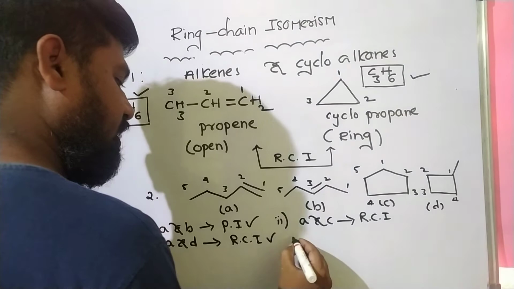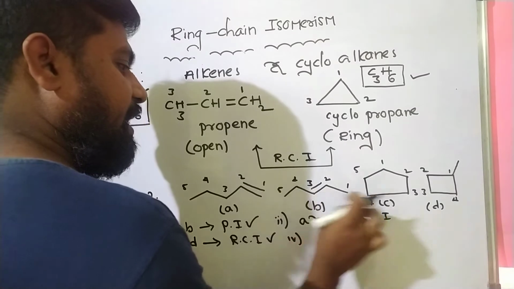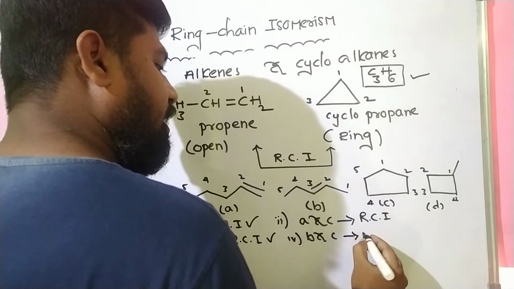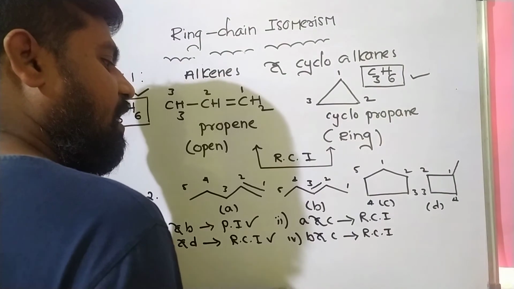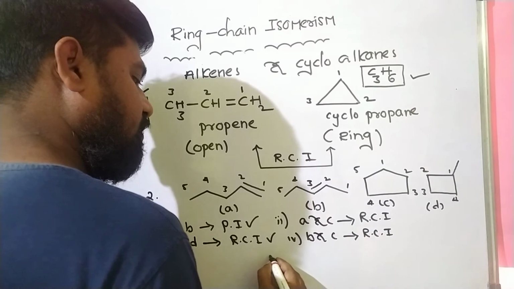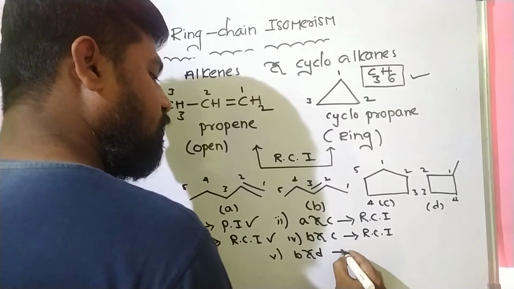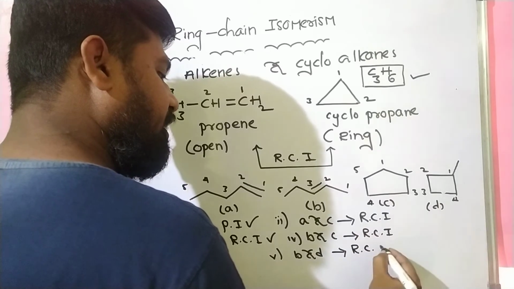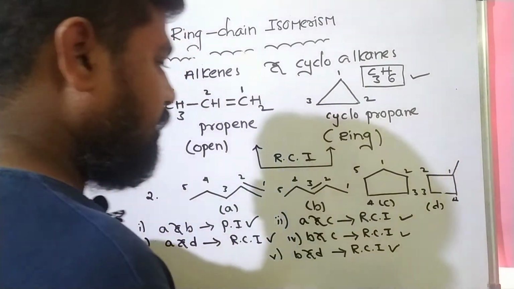Next, B and C are also ring chain isomers. And B and D are also ring chain isomers. Okay, I think everybody understood.